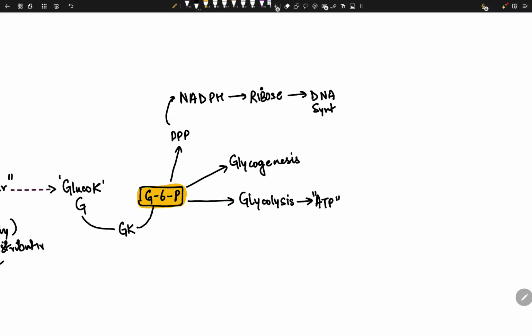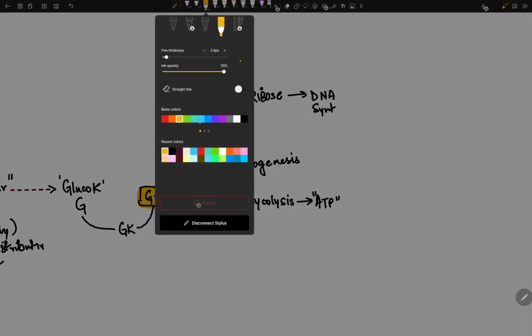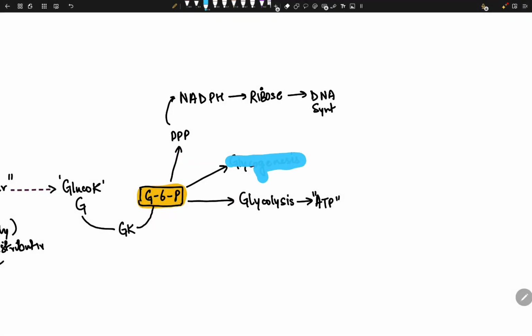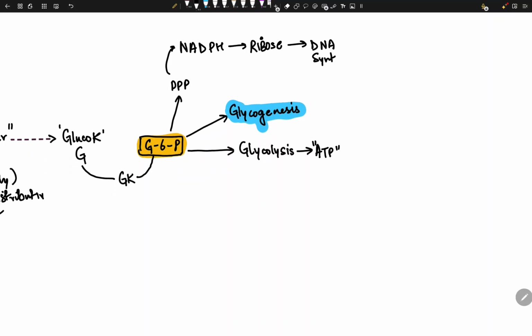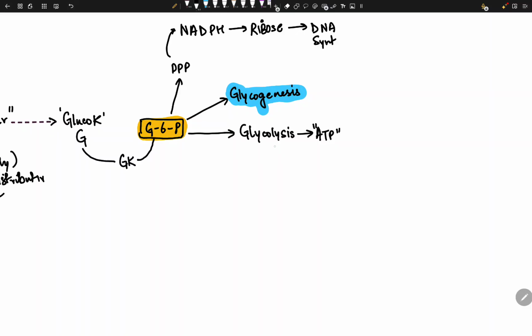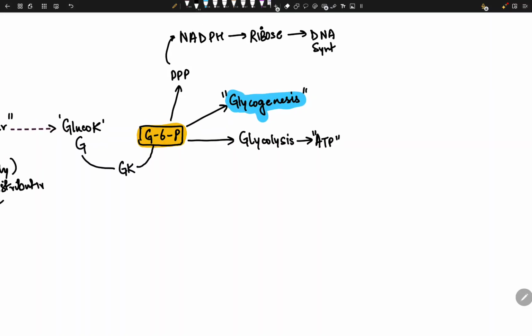Now, why glycogen, first of all? Why not just push all the G6P into glycolysis? Because tomorrow we may be fasting. That's body conditioning. The body stores this extra glucose as glycogen. Think of glycogen as a glucose savings account, simply. What about this process itself, glycogenesis? Well, let's break the word apart. Glyco means glucose, genesis means creation, therefore glycogenesis means making glycogen.